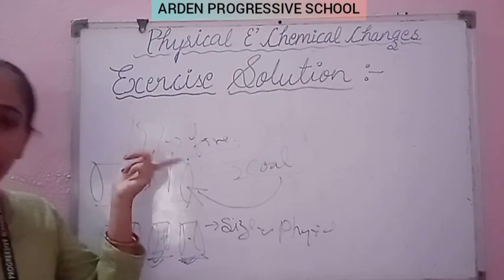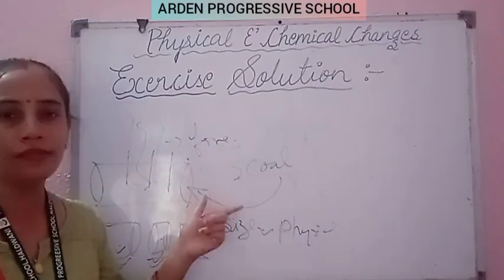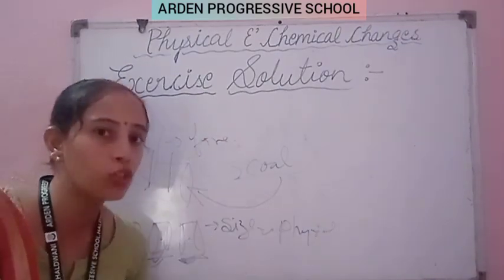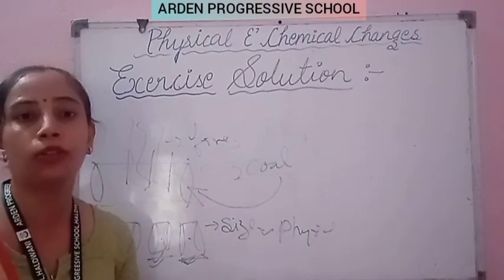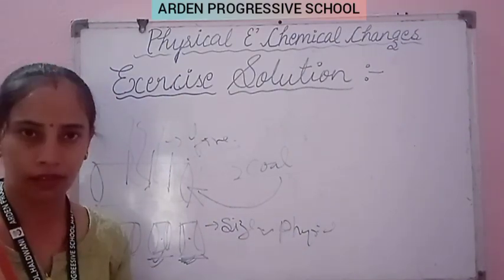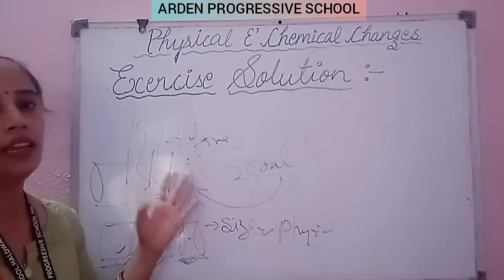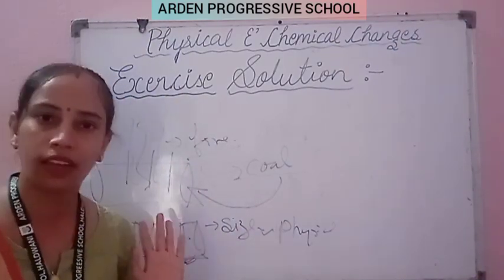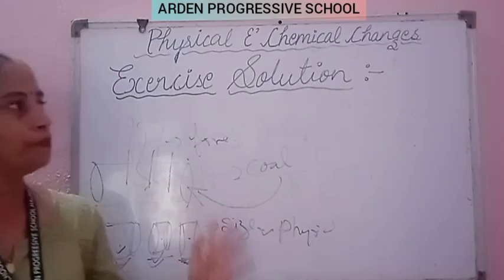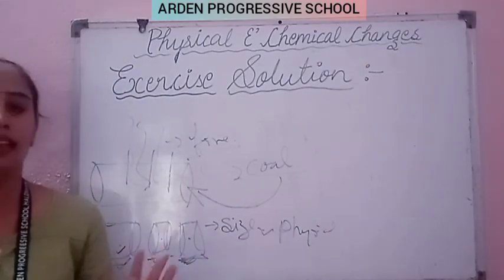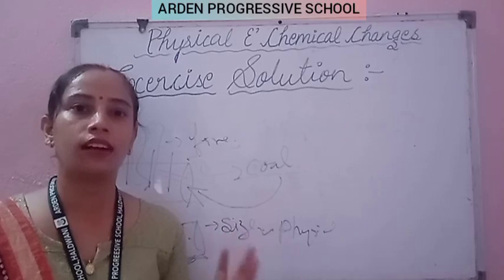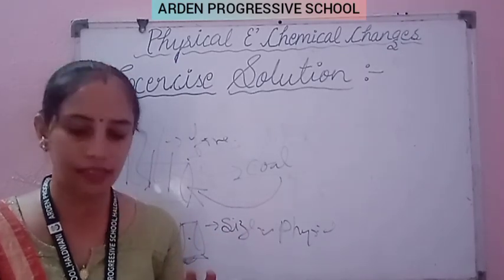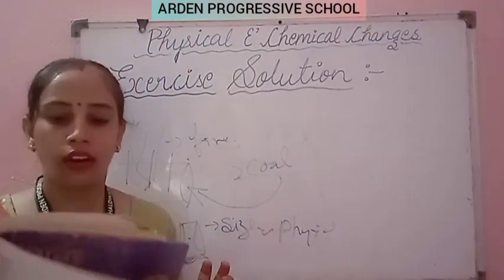Whereas when we burn the wood, there is a change in the whole composition of the wood. Now we are not able to get back the wood again. So this kind of change is the chemical change. Clear? Now I hope this question is also clear to you. Clear, student? So today we have discussed question number 1, 2, 3, 4, 5, 6 and 7 also.